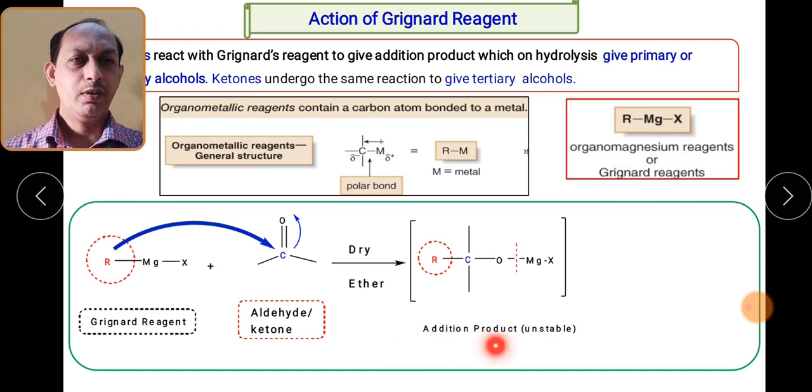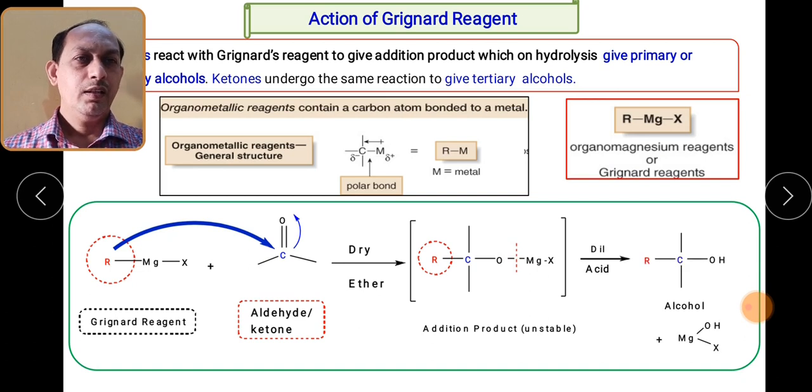So this is the addition product, you can clearly see. This carbon is now attached to the alkyl group on one side, and on the other side there is an OMgX. Once the addition product is formed, it is quite unstable and undergoes hydrolysis, and during the hydrolysis this O-Mg bond breaks down. As a result, you get alcohols, and there is a byproduct formed during the course of the reaction.